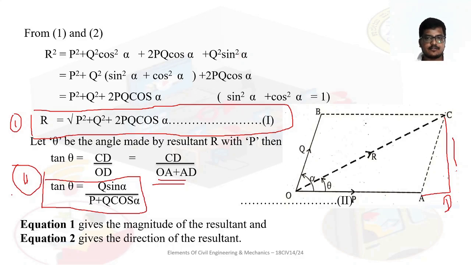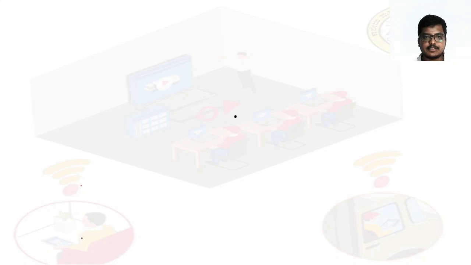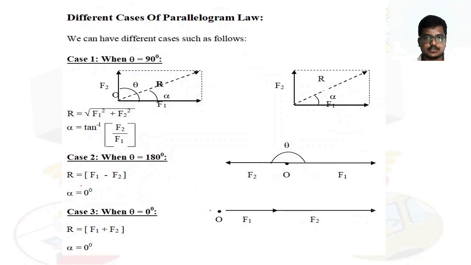So this is how we solve the problem using the parallelogram law of forces. These are very important formulas which you need to remember. By this I conclude today's topic.